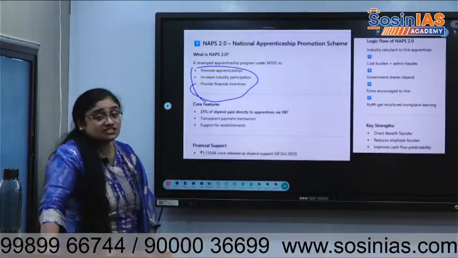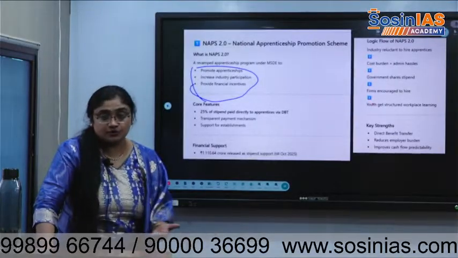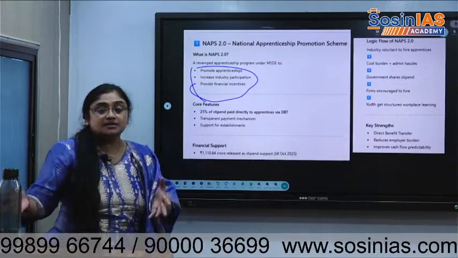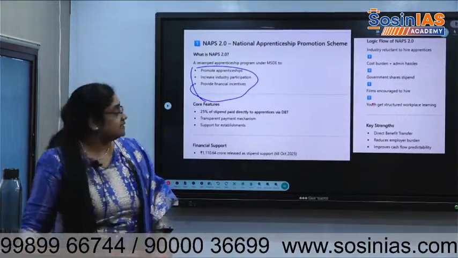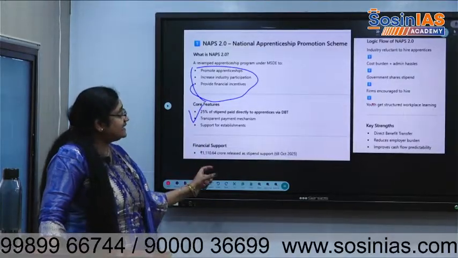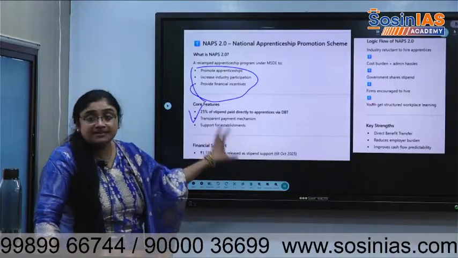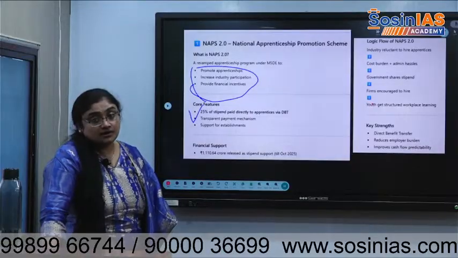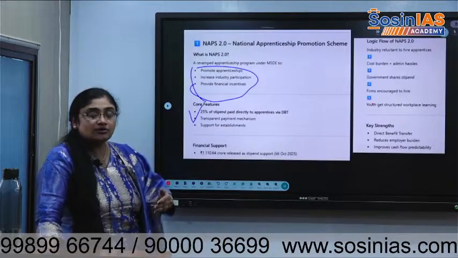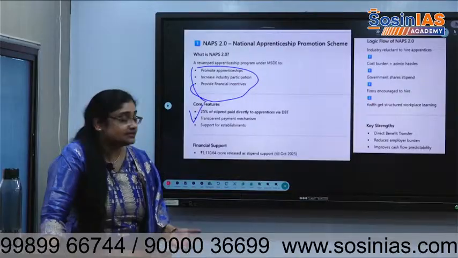So they provide financial incentives also. If they do well, you come and get skilled, I'll give travel expenses for you, like that. Or if you get a good certificate, there will be some contribution like 1,000 rupees. 25% of the stipend is paid directly to apprentices via DBT. It means the government is contributing to the stipend. The employer will also contribute. They are getting skilled, and also they can have the potential to get future opportunities from the same industry.